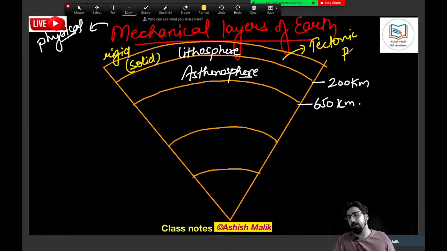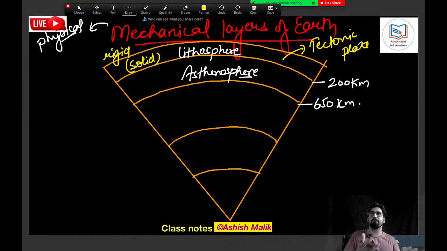You must have heard that tectonic plates move. Due to movement of tectonic plates, we have earthquakes and volcanoes. Yes, it is true. It is basically the movement of the lithosphere only which gives rise to all earthquakes and volcanoes. So it is the rigid solid that moves. Lithospheric plates are only called tectonic plates. So remember this fact, it is rigid solid.